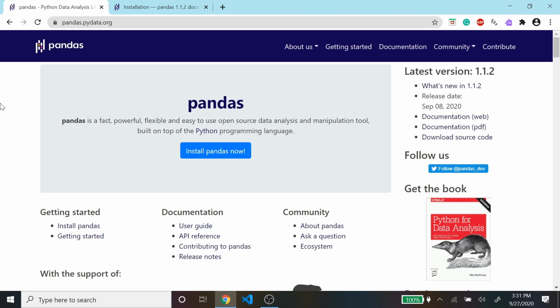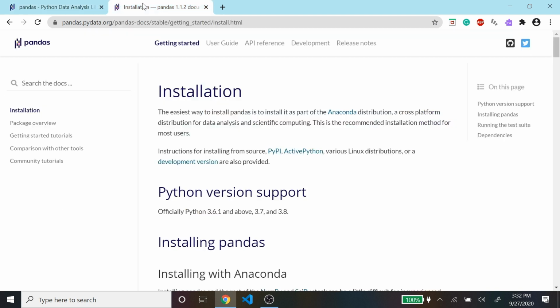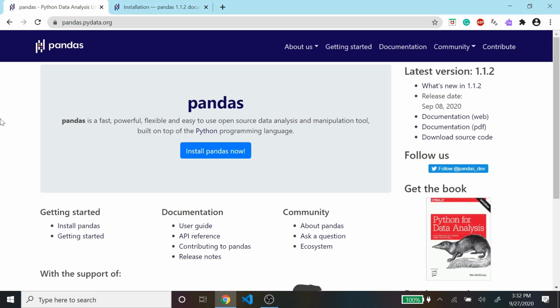So that's the URL. For this video series, I'm not going to use VS Code or the IDLE shell. I'm going to use what we call Jupyter Notebook, or the IPython notebook. This is using Anaconda, and you can see why I used it. The installation page clearly says that the easiest way is to use the Anaconda distribution. I do have Anaconda, and inside it there's an application called Jupyter Notebook.